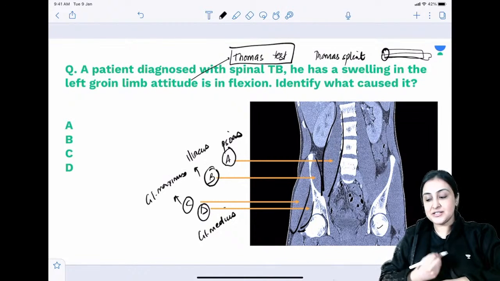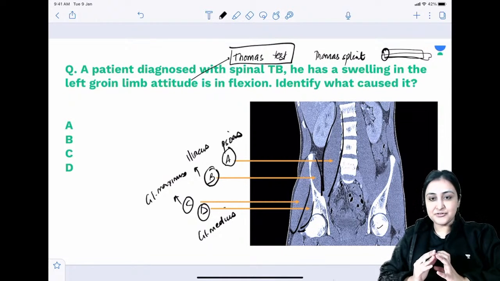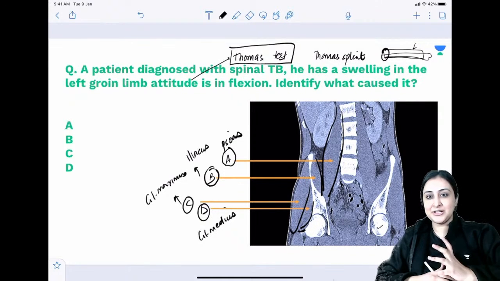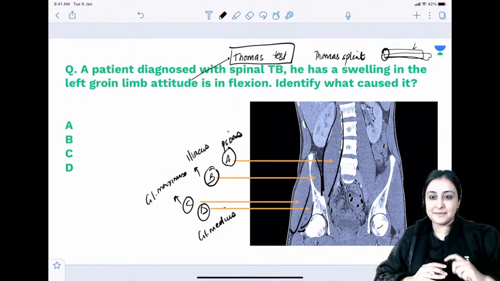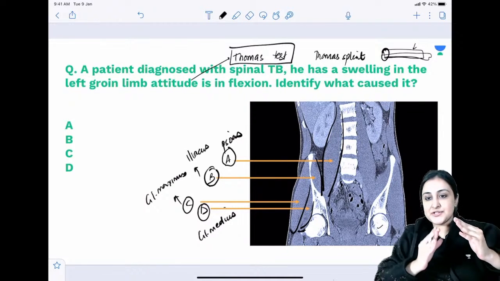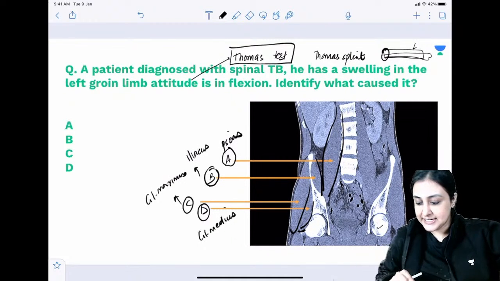We've seen this, right? What is the Thompson test? The Thompson test is used for Achilles tendon tear. Understood? Achilles tendon tear. So you want to see as many classes of mine so that you can understand this image. You have reached pro level when you can put an image to this, when the exact Thomas splint comes to your mind when you look at this diagram. That is the level we want to reach, right? Thompson test is for Achilles tendon tear, wherein you ask the person to do plantar flexion, and the person will not be able to. All right, so Thompson is for Achilles tendon tear.